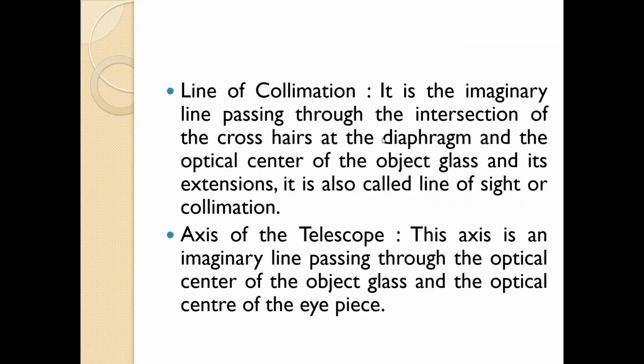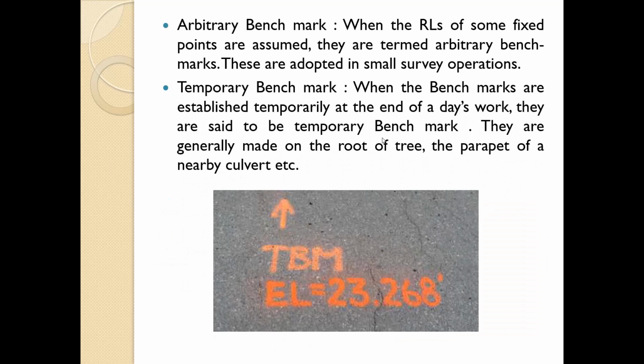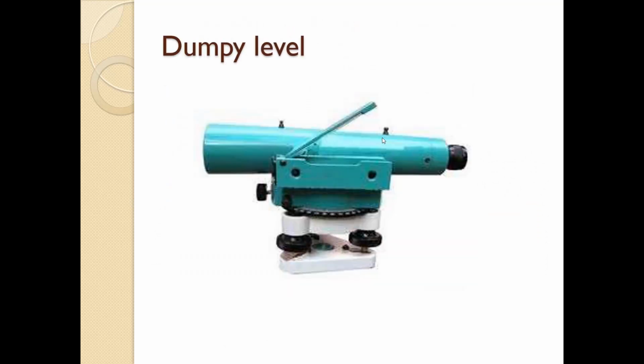Now the line of collimation. It is an imaginary line passing through the intersection of the crosshairs of the diaphragm and the optical center of the object glass, and its extension is also called the line of sight or collimation. Basically, this is the leveling instrument with the help of which we are going to find the levels. It has this object glass and this eyeglass.